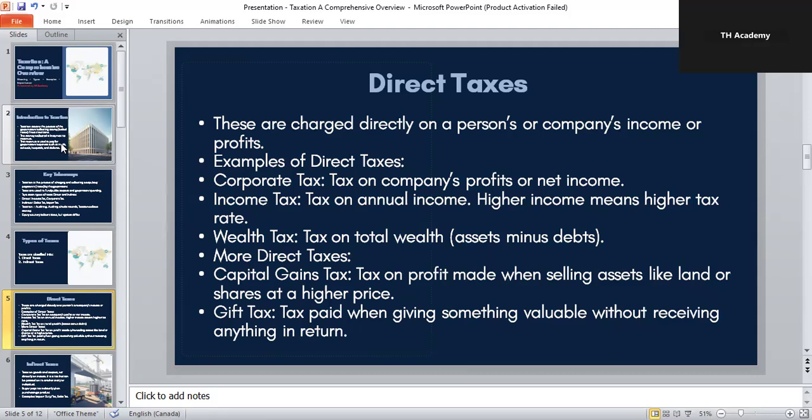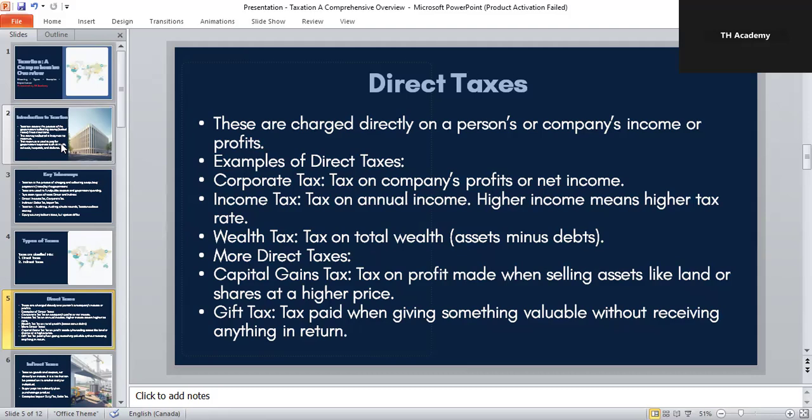Second one is income tax. This is paid by individuals based on their yearly income. If you earn more, you pay more tax. This system is also called progressive taxation, which we will discuss later.